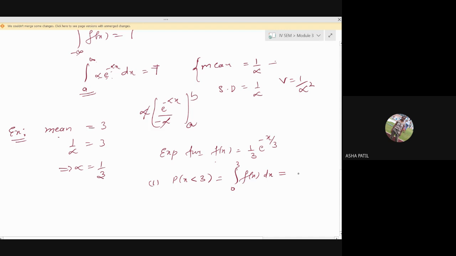What's the answer? Ajay, you are telling the answer for this, I hope. How much? 0.6321. And the second one, the probability that it lasts between 3 to 5 minutes: 0.1790.